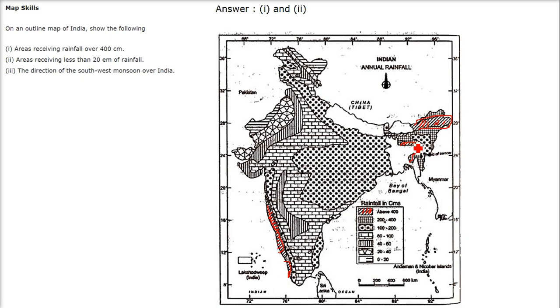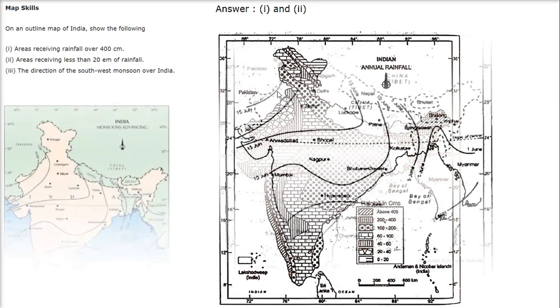Next, an area receiving less than 20 centimeters of rainfall. So 20 centimeters and less is this region. These are the regions we are talking about. These get very little, and certain places just don't get any, because these are the places on the right-hand side of the Western Ghats. This is the main region we talk about, and some regions here.